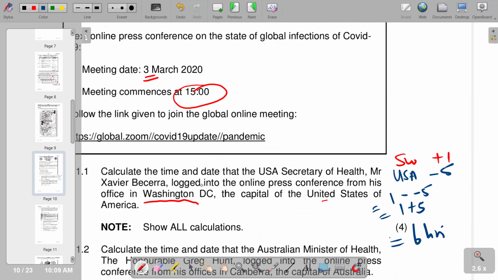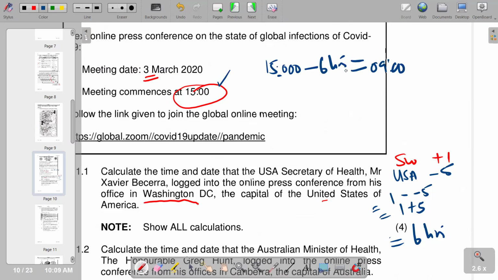So after getting your 6 hours, we now know that the time we are looking for is Washington, D.C., and Washington, D.C. is behind. So we take the time in Switzerland, which is 1500 hours, and subtract our 6 hours. You're going to get 09:00, which is 9 AM.